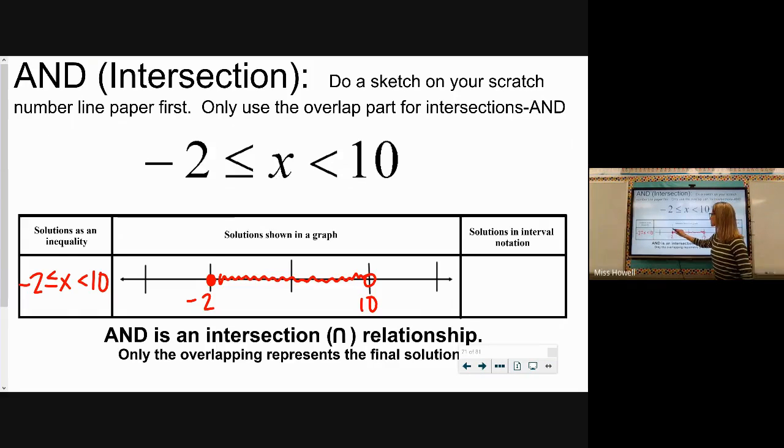All right, we want to write our interval. Our lowest solution starts at -2 and our highest one stops at 10. So we go from -2 to 10. Since -2 is a closed-in circle, this side is a bracket. And since 10 is an open circle, this will be a parenthesis, so be careful.